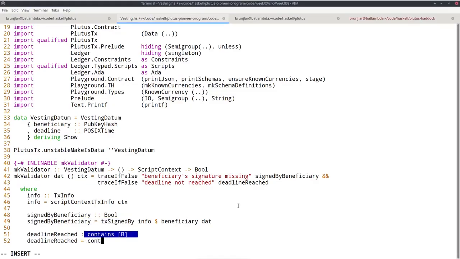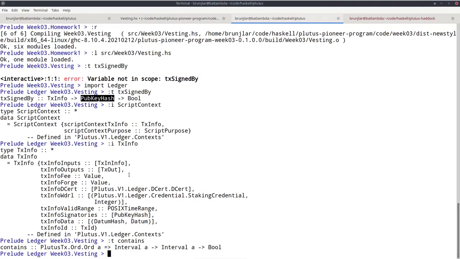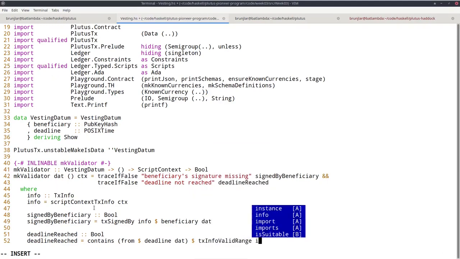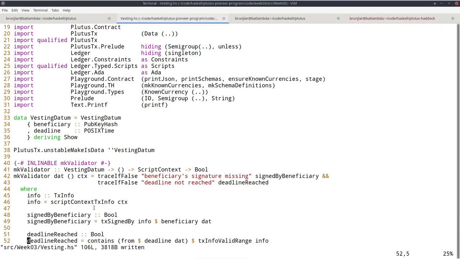So we can use contains. Now the interval starting at the deadline is from the deadline, and the deadline we can get from the datum. And now we need the validity interval of the transaction. If we look here at the information of the TxInfo, this was called txInfoValidRange of the info. And that should be it.